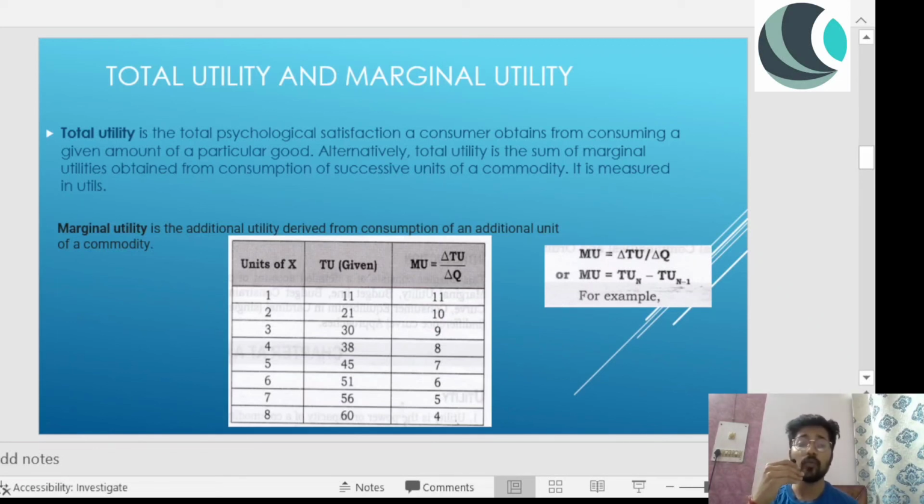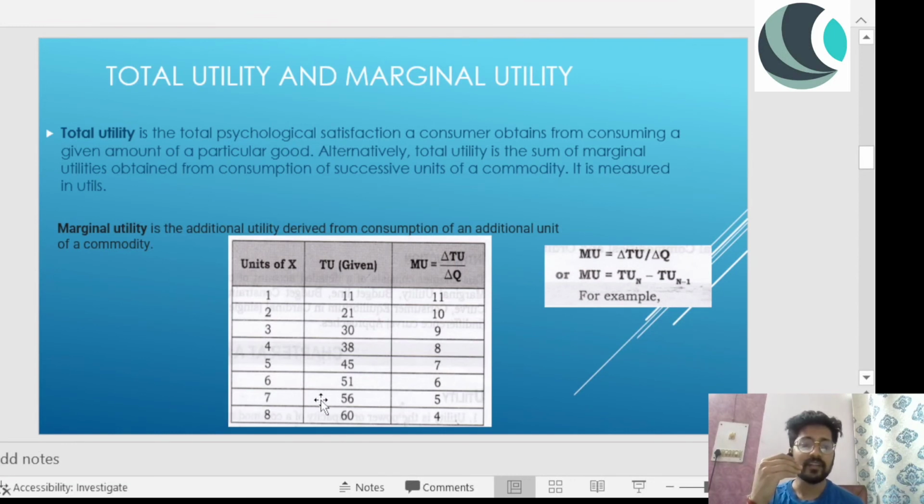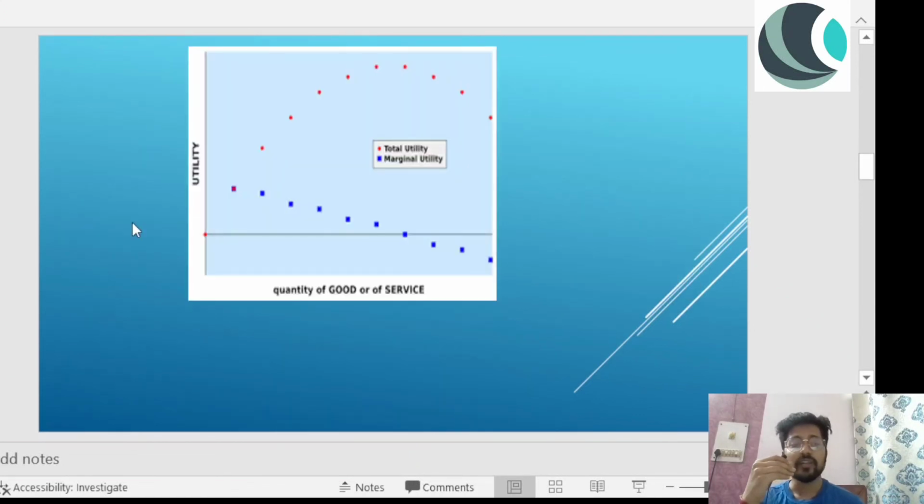To make it more crystal clear, I will share the diagram as well. What usually happens is that total utility goes up and up slowly, but after a while it saturates and then it starts falling, right? In this example there are not enough units, and this picture is not exactly the reference for this. If we're talking about total utility, then total utility is increasing by some number of units, and after a while when it has saturated, it starts falling, right?